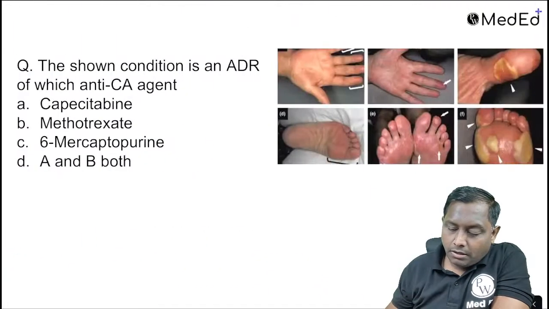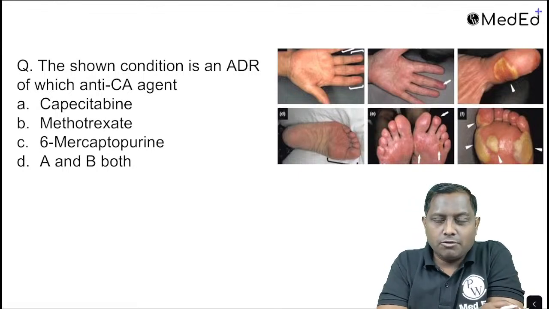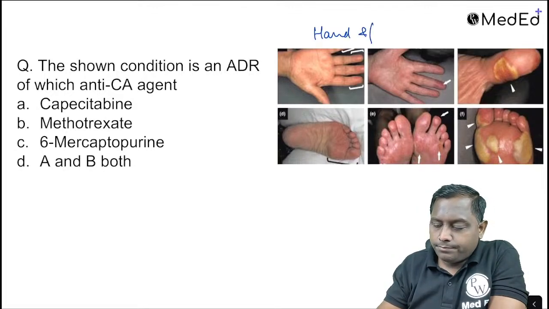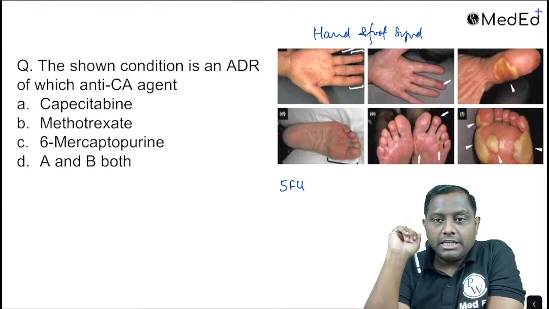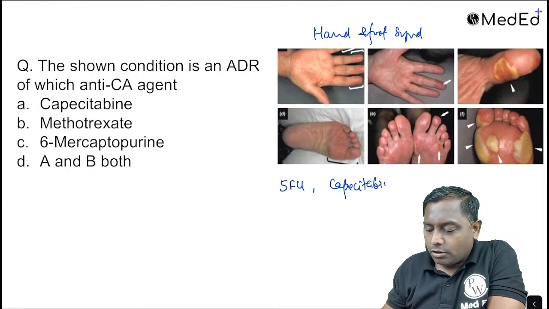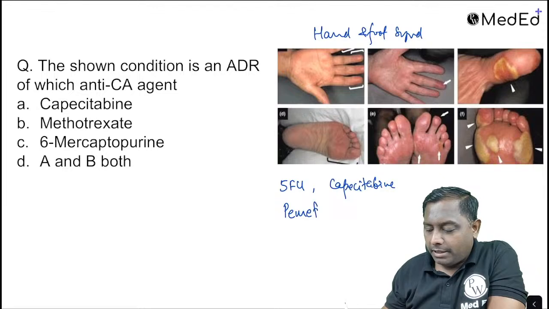The shown side effect, ये मैं कितने दिनों से बोल रहा हूँ. PYQ के मेरे पुराने इमेज बेस देखोगे तो ये क्वेश्चन मैं बार बार पूछता हूँ कैंसर में, और ये क्वेश्चन इस बार FMG 2024 जनवरी में आया भी हुआ था। तो this is actually a case of hand and foot syndrome. Hand and foot syndrome is caused by 3 important drugs. One is called your 5-fluorouracil. तो बोलता हूँ कैसे याद करो, 5 हैंड्स में 5 फिंगर है. इसी का एक pro drug है that is capecitabine. One pro drug is called capecitabine, and one more drug that is known as your pemetrexed. So pemetrexed, that is 5 pemetrexed.